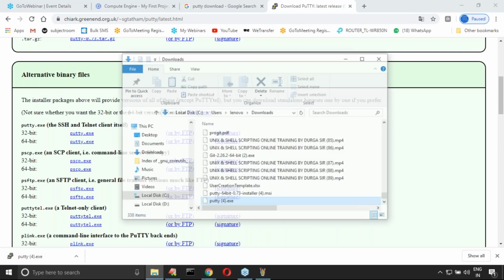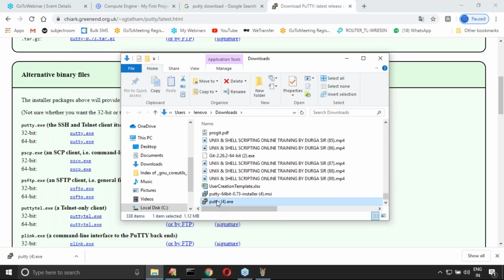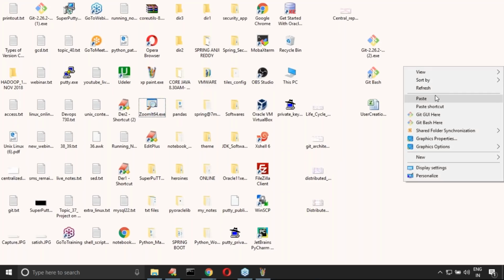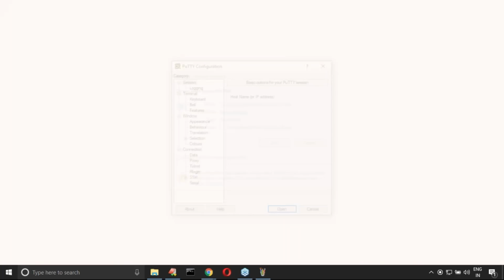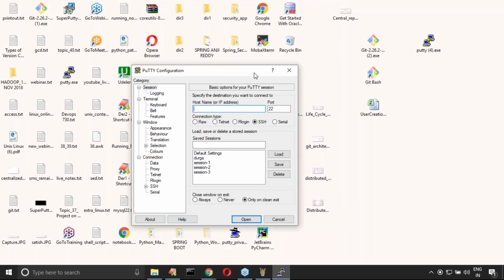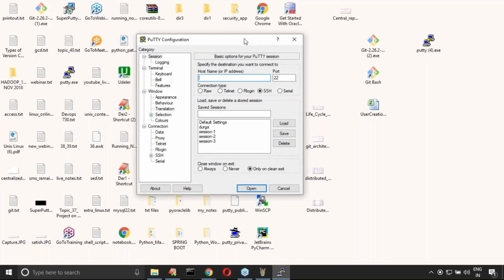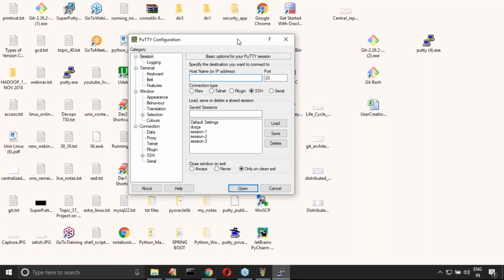Let me copy this one to my desktop. Maybe I downloaded Putty earlier, that's why these numbers are coming. If I open this one, just run, that's all. By using this Putty, we can connect to any remote machine, sir. That remote machine may be available in Google Cloud, or in Amazon, or somewhere else.